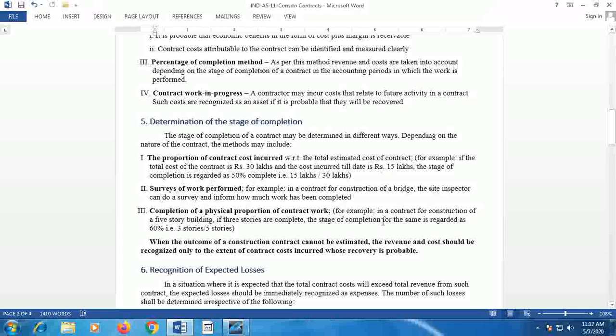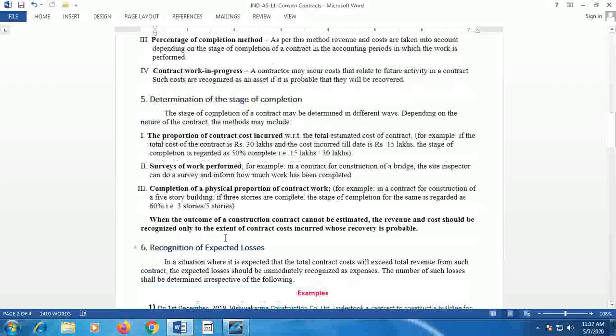For example, in a contract for construction of a 5-story building, if 3 stories are complete, then the stage of completion of the same is regarded as 60%. Of the 5 stories, 3 stories are complete. That means 60% is complete. So these are the three options which can be used conveniently by the contractor to determine the stage of completion.